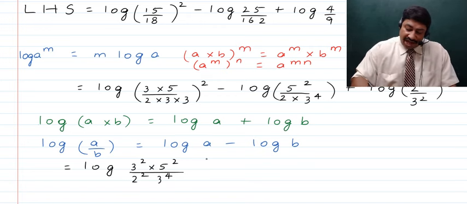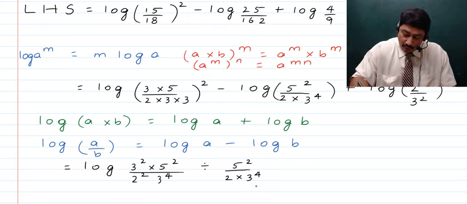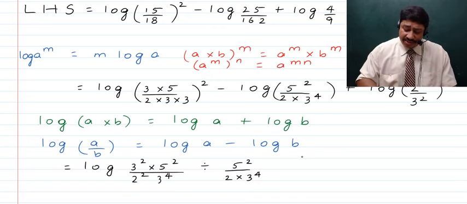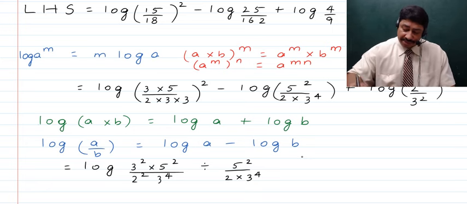Now next children, after this, as there is a subtraction sign, we'll be applying the second rule, and thus we'll be writing divided by, and we'll write the number next now, that is 5 square upon 2 into 3 raised to the power 4, right? As when we had log of a upon b, just like this, then that became log of a minus log of b.